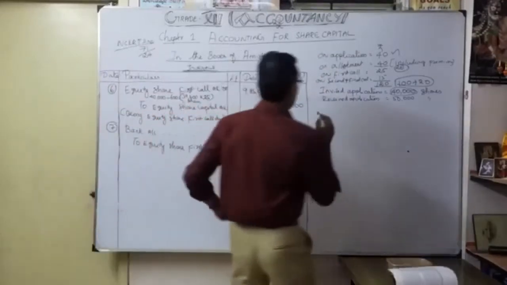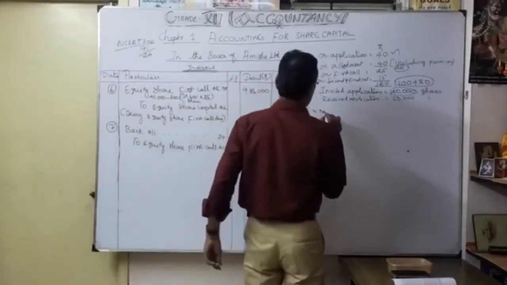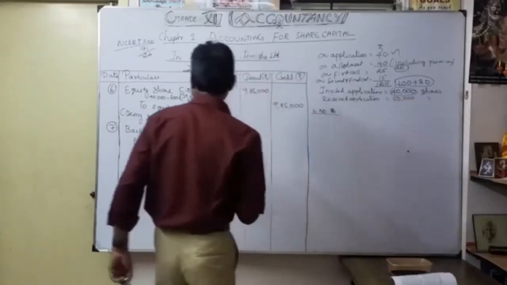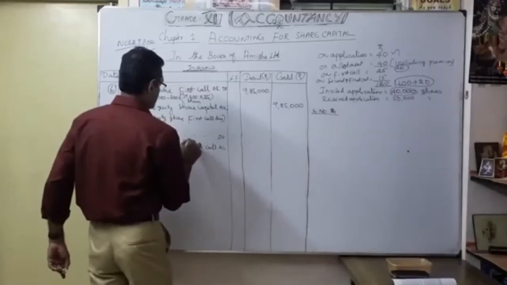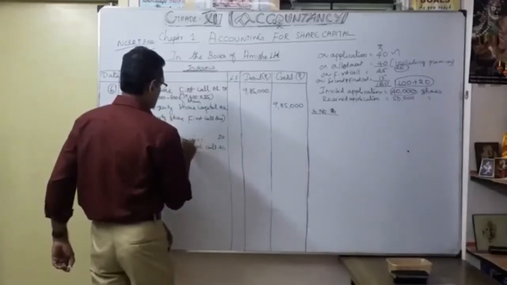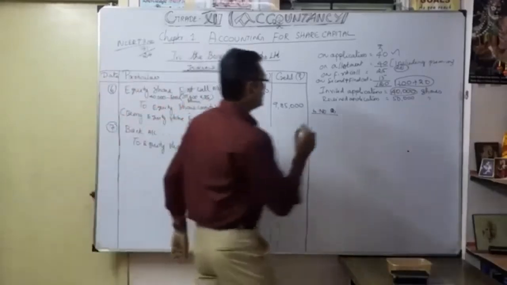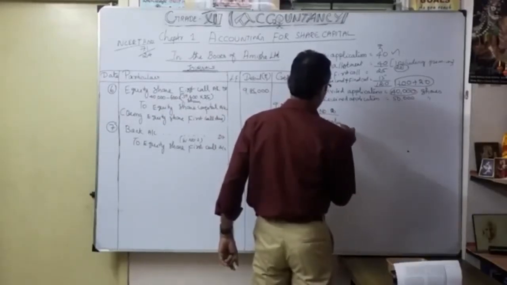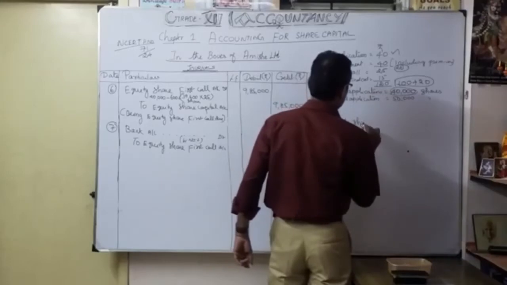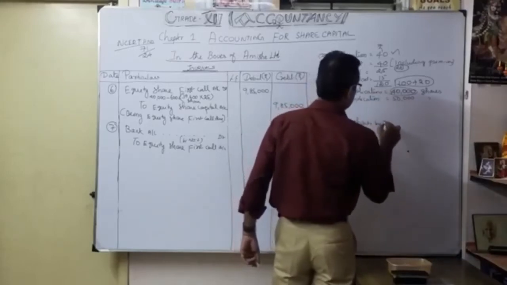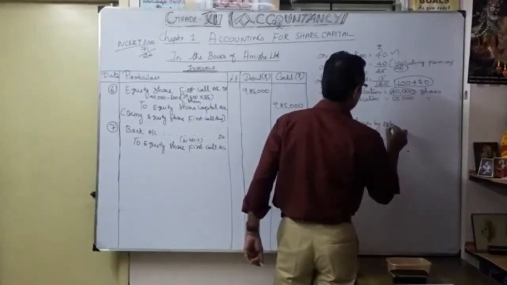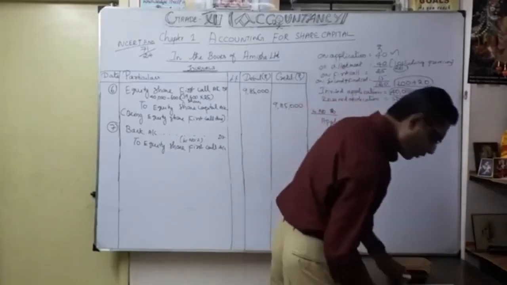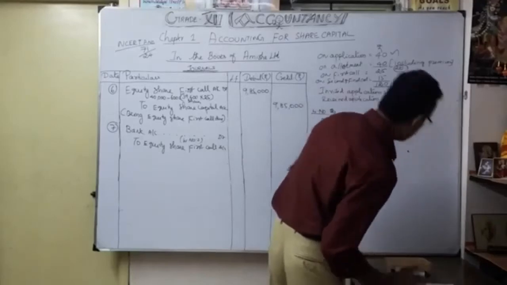Correct. So now, working out number 2. Okay. So then only you know this amount. Correct. So shares applied by Ashmita. How many shares? 1,000 shares. Correct. So 1,000 shares.